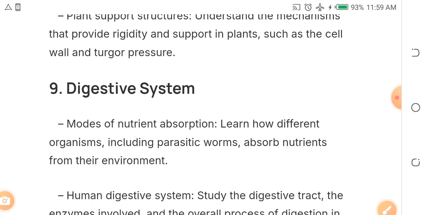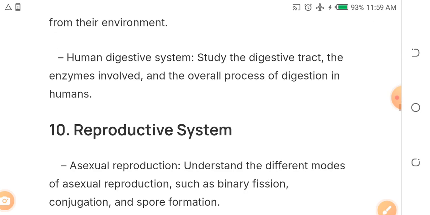Digestive system. Okay, the next 9th topic for you is digestive system. Under digestive system, study modes of nutrition absorption, human digestive system. Then the 10th topic out of the 15 is reproductive. Very interesting topic for biology students.